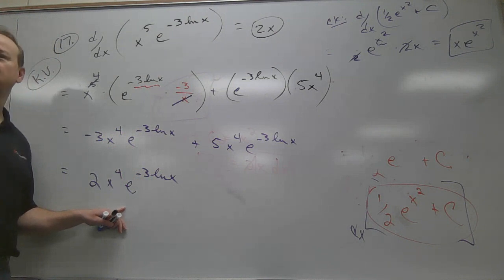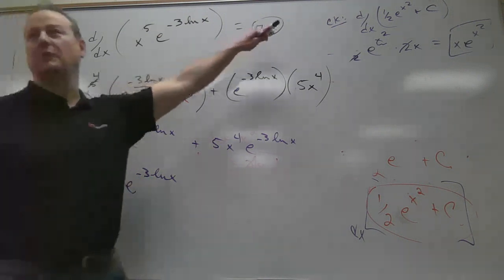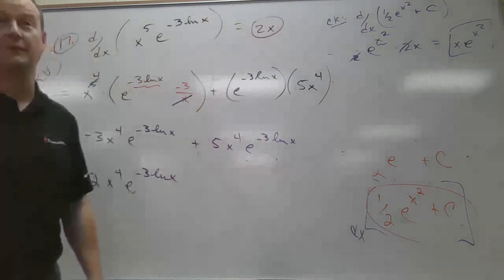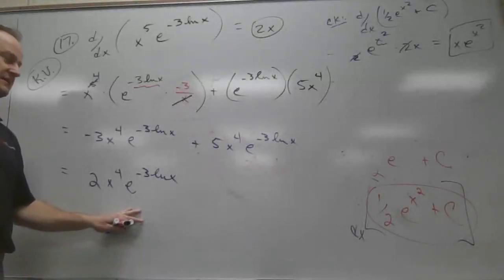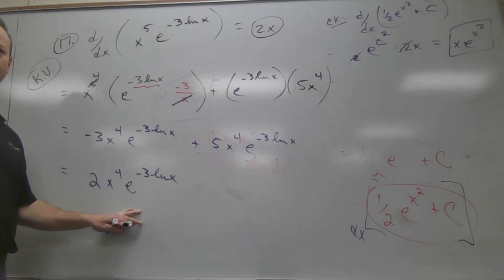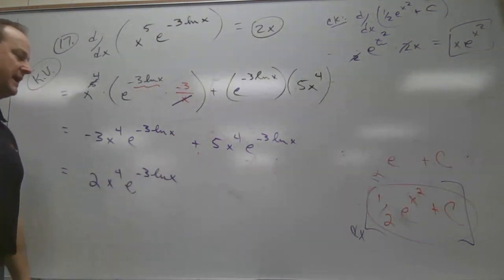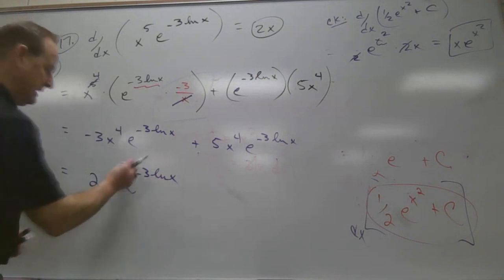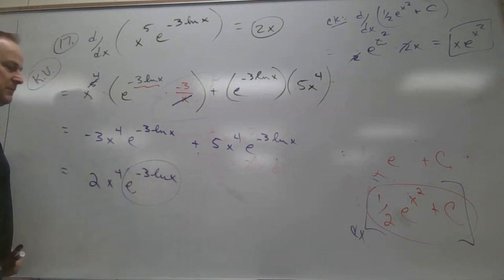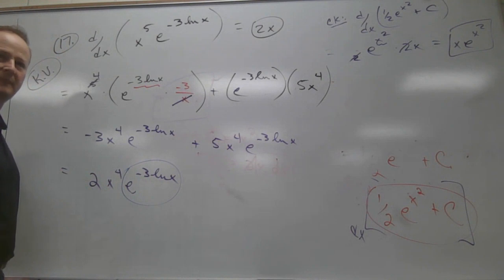Please make that 2x. Didn't I say the answer was 2x? I even wrote it down without looking at any answers. Let's just open it up to the crowd. How is that equal to 2x? What is e to the minus 3 ln x? Let's just work on this one: e to the minus 3 ln x. What's that equal? Rewrite that simpler.